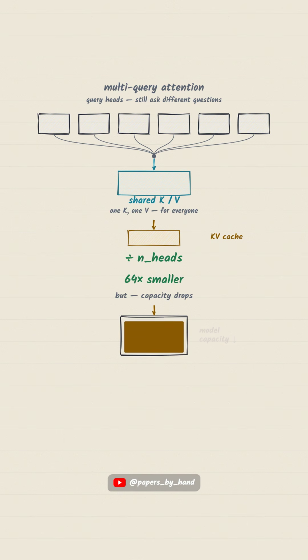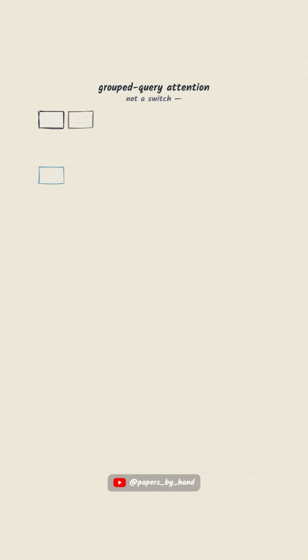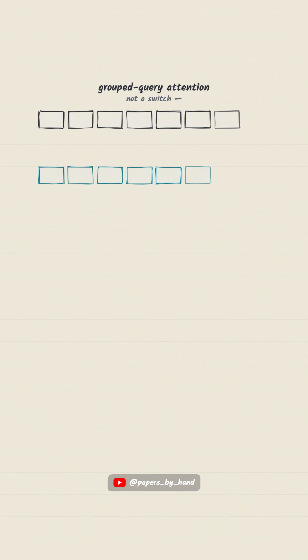Except you've just deleted a big chunk of the model's capacity. Quality slips, and training gets twitchy: loss spikes, and models that diverge when you fine-tune on long inputs. So GQA asks the question everybody skipped. Why is this a light switch?